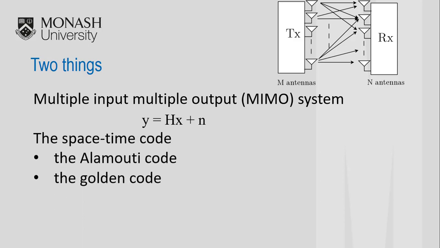The second thing is about space-time codes. A space-time code is a code for systems with multiple antennas. There are two main types of space-time code, space-time trellis code and space-time block code. The two space-time codes we used in this project are both space-time block codes.